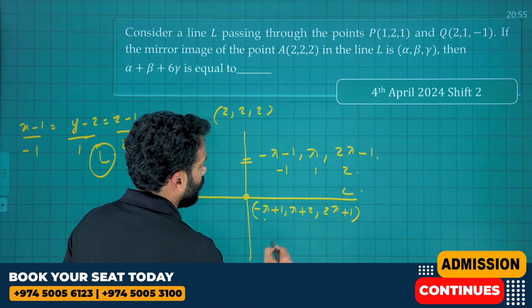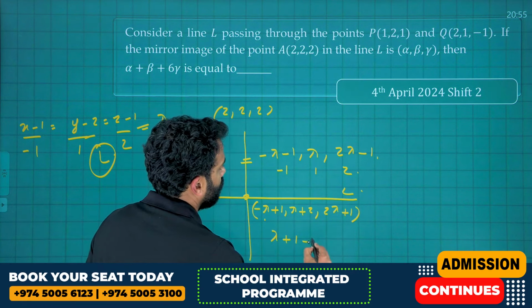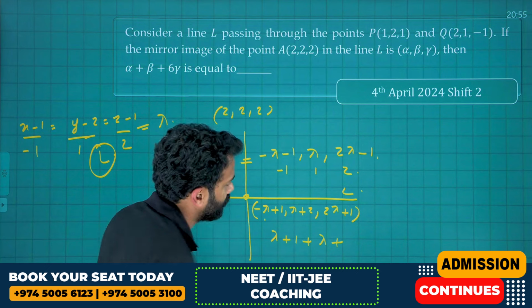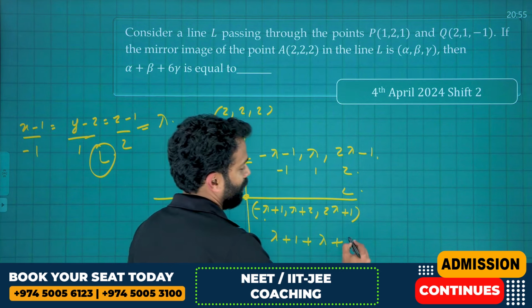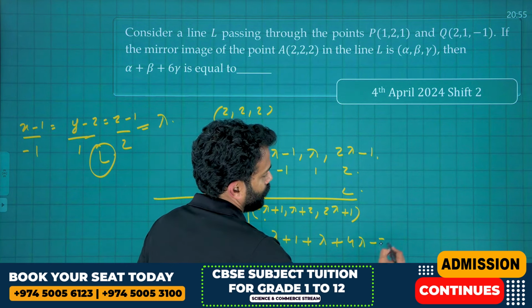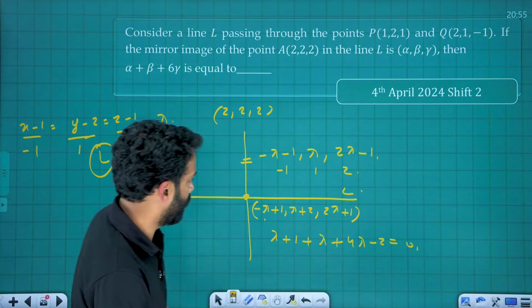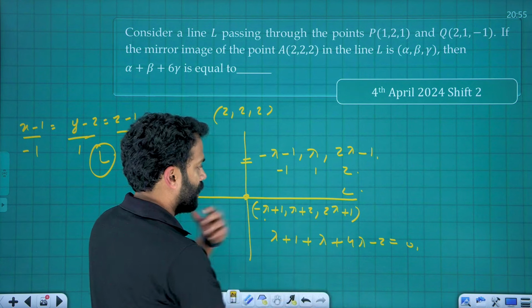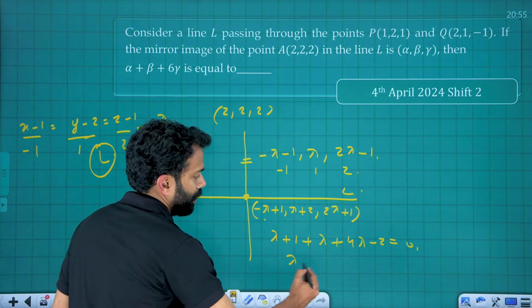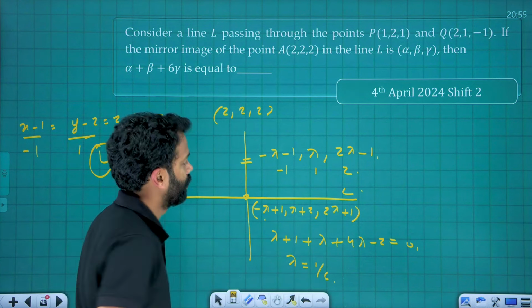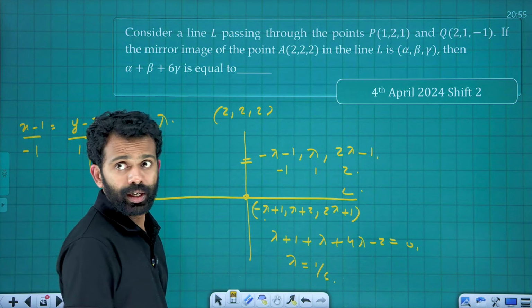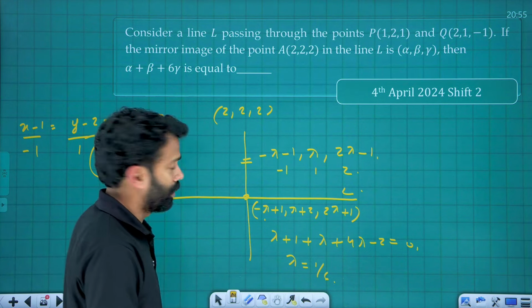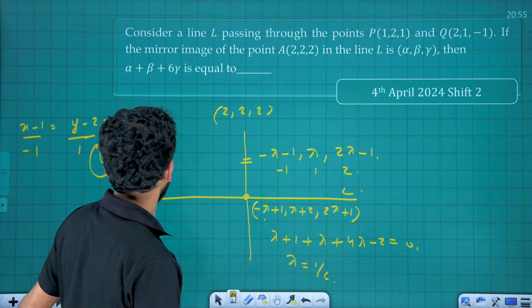Therefore, this becomes lambda plus 1 plus lambda plus 4 lambda minus 2 is equal to 0. Therefore, 6 lambda is equal to 1, that is lambda is equal to 1 by 6. So we can substitute the values here and you will get 2, 2, 2.